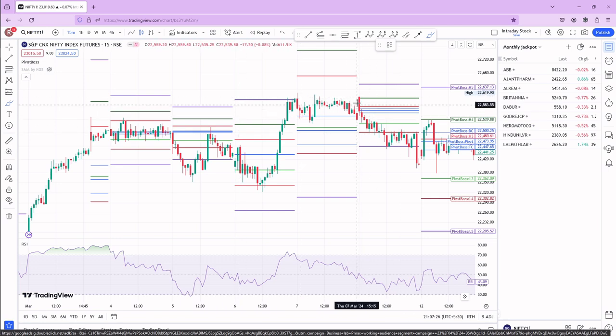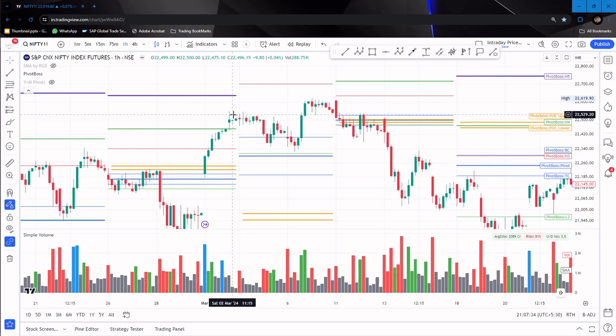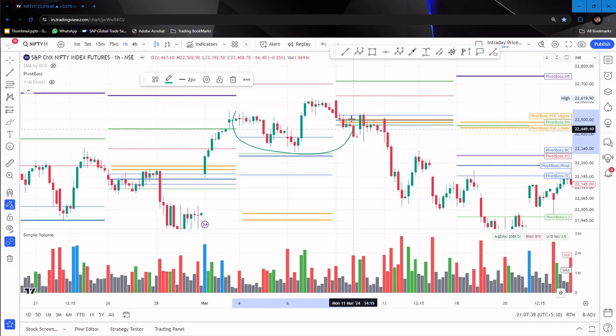Okay, 7th. Okay, 4 days. Whatever got captured here on the daily pivots and intraday time frame, that is what got captured here.